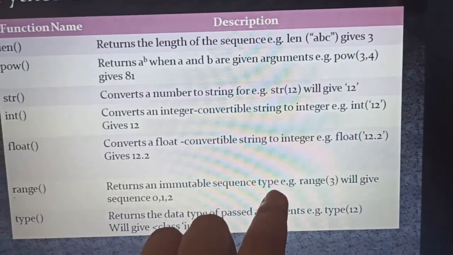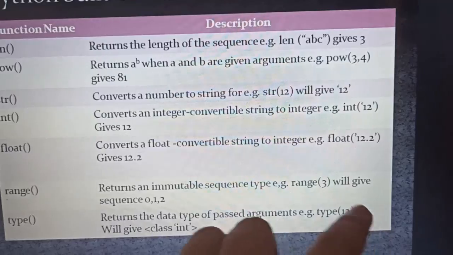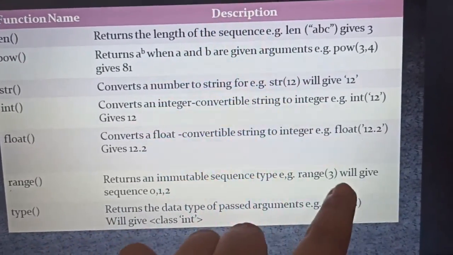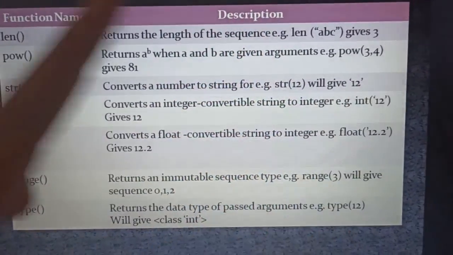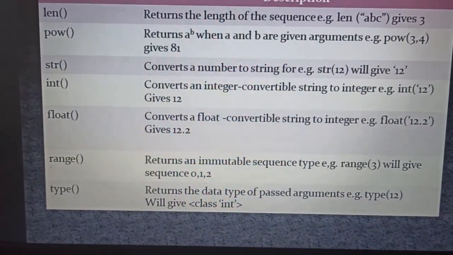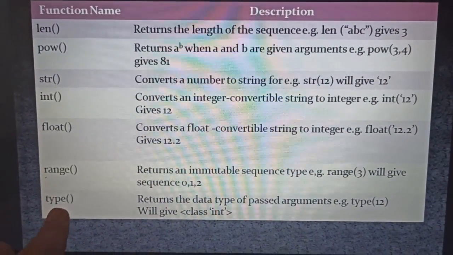Then comes the next one, that is the range function. It returns an immutable sequence. Example, range 3 will give me the sequence 0 1 2. If the range is 3, our range starts automatically from 0, and the values are 0 1 2, meaning a total of 3 values it takes.